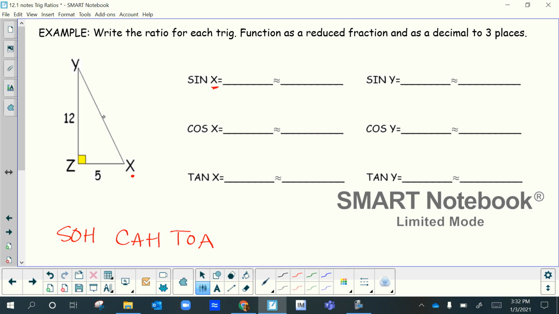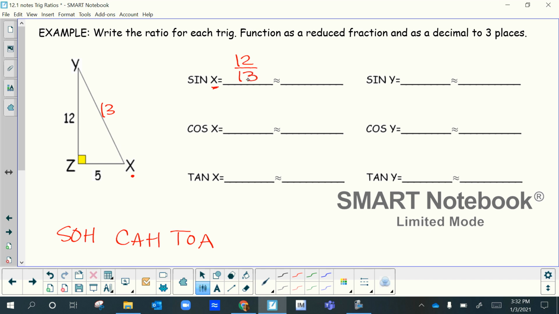So I'm going to put 12 squared plus 5 squared, which is 169, and then I'm going to square root that. So 13 is actually this side right here. It's a nice, pretty whole number. That's a triple. So remember, opposite over hypotenuse, 12 over 13. So I'm going to write 12 over 13. And when you write the ratio as a decimal, all you're doing in the calculator, guys, is putting 12 divided by 13. And it says to round to 3 places.